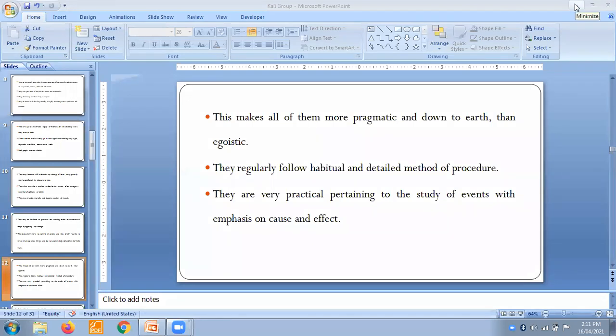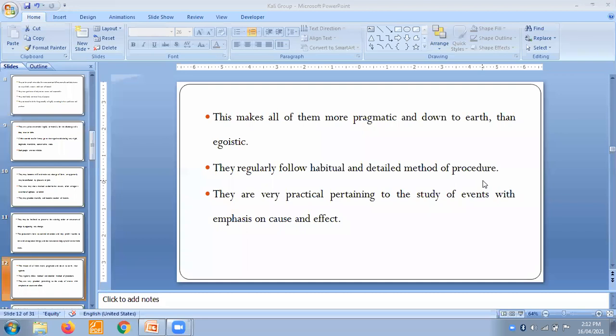But if you look at this patient in a positive way, these people become really down to earth, reliable, very responsible people. And there is no egoism at all. There is no ego in them. They regularly follow a habitual and detailed method of procedure.